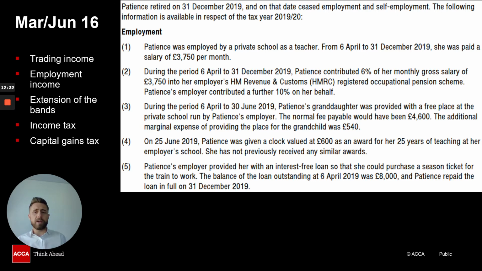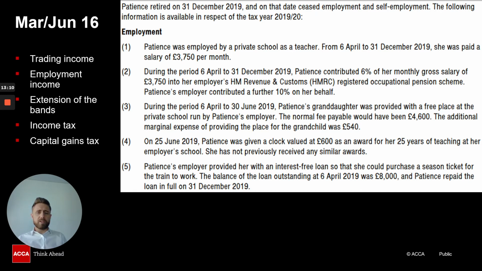Also within this question, we had some trading income. So we had self-employment as well that we had to deal with, calculating the profits, following the basis of assessment and making sure we have the right taxable trading profits in that same question. Then also in this, we had extension of the bands. So there is a donation to either gift aid or a personal pension contribution. We have to extend the band on this one. And also we have capital gains tax. So we had some disposals, we had to calculate our gain, and then we also had to calculate a capital gains tax liability in this question as well.